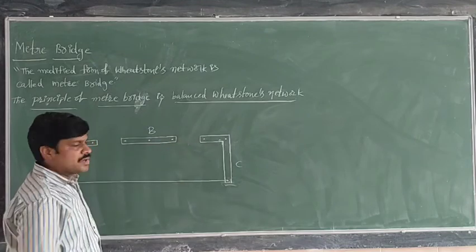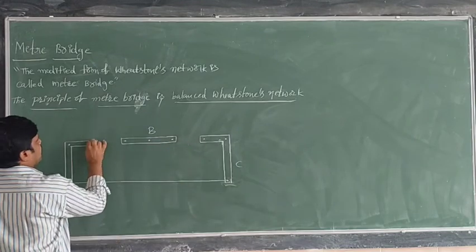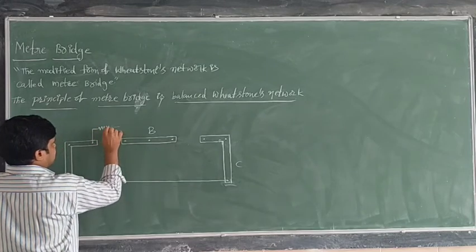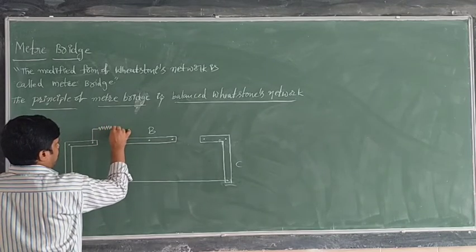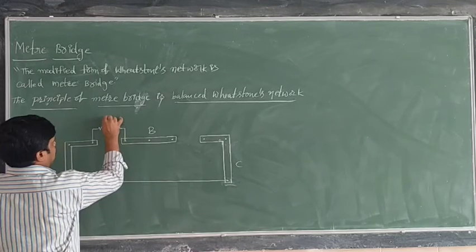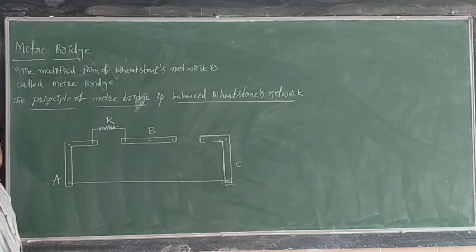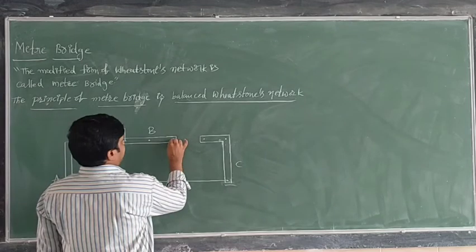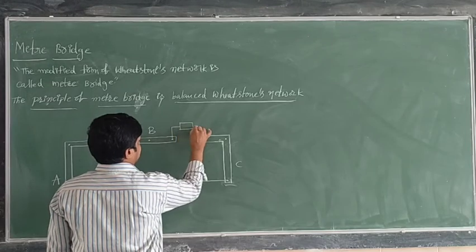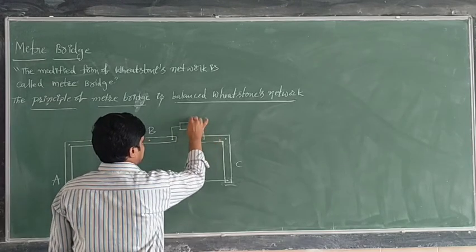In the left gap, we have to connect the unknown resistance of wire, whose resistance is R. Here we have to connect a standard variable resistance box.